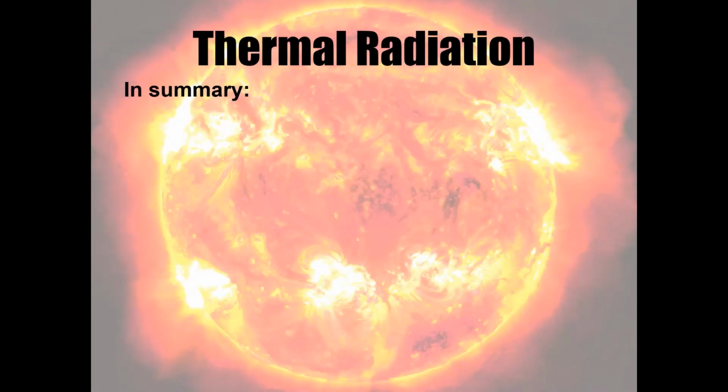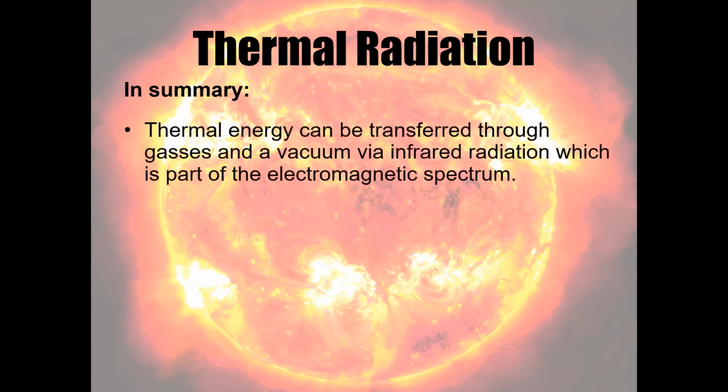So in summary, thermal energy is being transferred through gases and vacuums via infrared radiation, which is part of the electromagnetic spectrum. If ever we've got heat being transferred through a vacuum, we now know it must be via thermal radiation, because it can't be conduction, it can't be convection, and it can't be evaporation, because that requires particles. And therefore, if you've got a vacuum, those three methods of heat transfer can't be applicable. It must be via radiation.